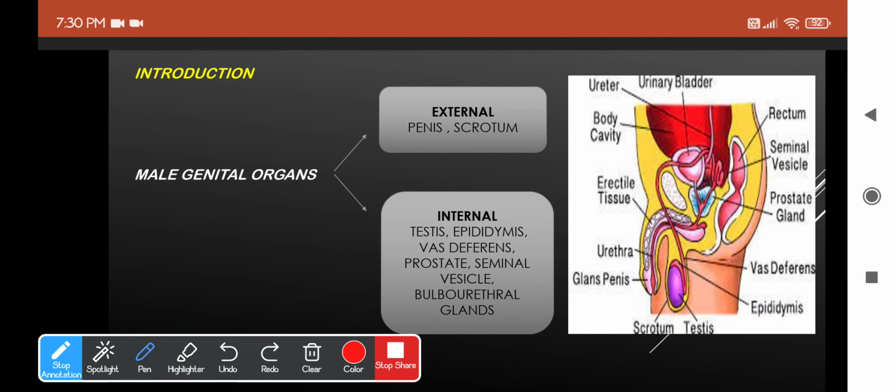And this vas deferens, epididymis will be the reservoir and helps in the maturation of sperms. Going for the vas deferens, this will help in the transportation of the sperms. Prostate and seminal vesicles will find a role in the production of semen, which will help in the nourishment of the sperms. And finally, you have one more part, which is the bulbourethral glands. This will produce oily secretions for the lubrication of the urethra. So this was the basic intro about the male genital organs.